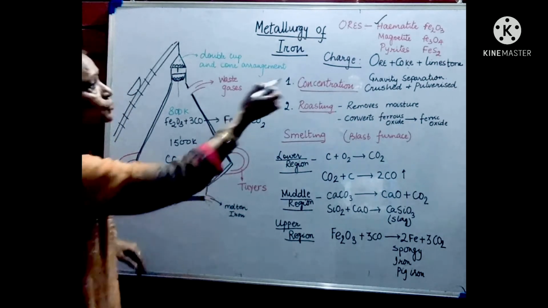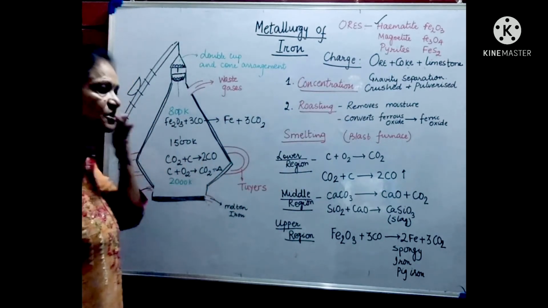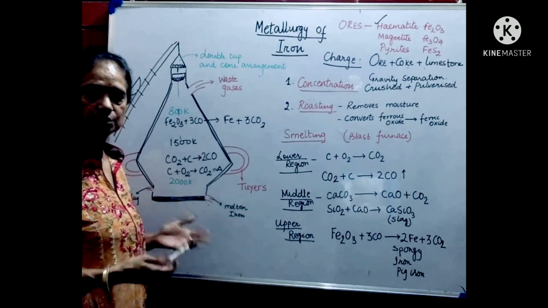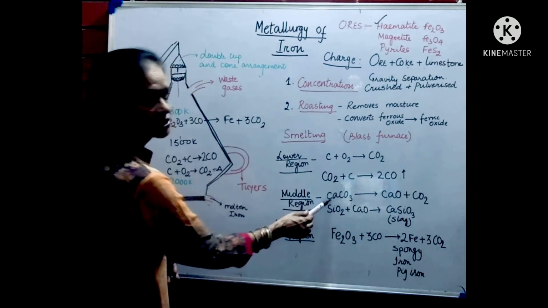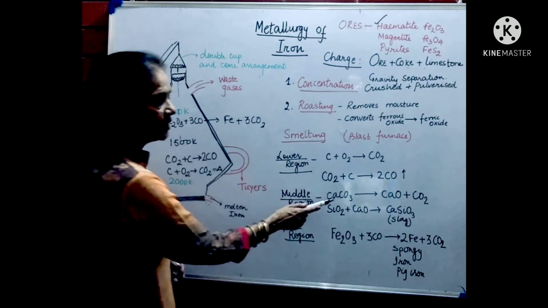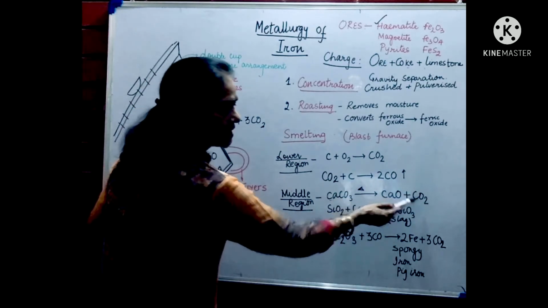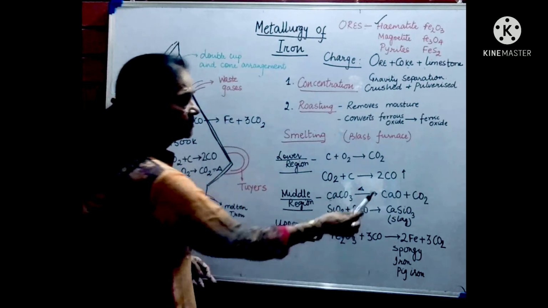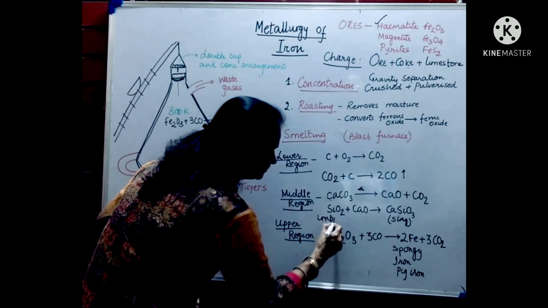Now what happens to the limestone that we had taken? Now limestone is chemically calcium carbonate or chalk or marble. So calcium carbonate or limestone is taken, which breaks in the middle part of the furnace into calcium oxide and carbon dioxide. This calcium oxide combines with the impurity.